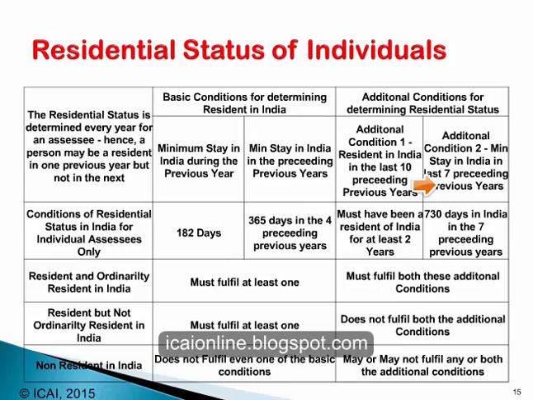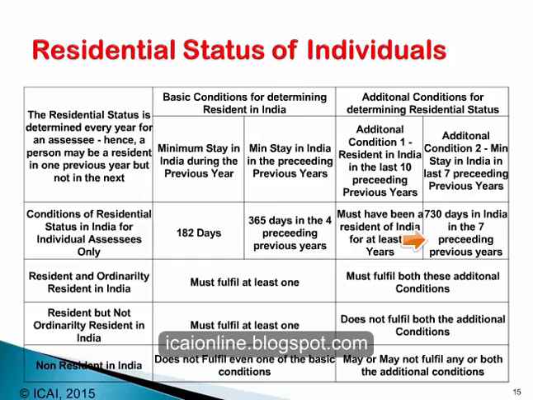Now, what does the income tax law say regarding the status of residence in India? Conditions of residential status in India for individuals only. The minimum stay in India during the previous year should be 182 days and during the 4 preceding previous years it should be 365 days. In the last 10 preceding previous years, the individual must have been a resident of India for at least 2 years, and in the preceding 7 previous years, the individual must have stayed in India for a period of at least 730 days.